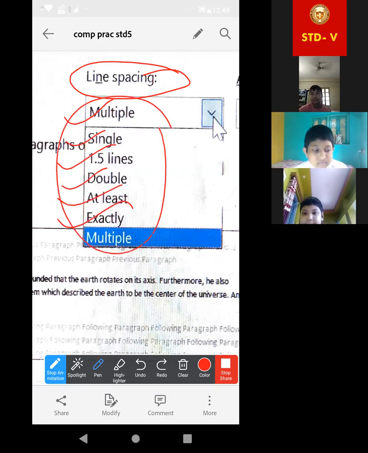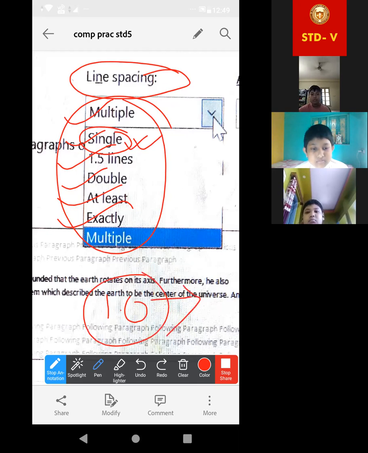What does it mean? Basically, when you choose this option, what does single mean? Single means only one single gap will be there. Double means, suppose you are choosing single, that is 1.0. Then only the gap will be this one. And double means double of it. The gap will become 2.0. Understood?